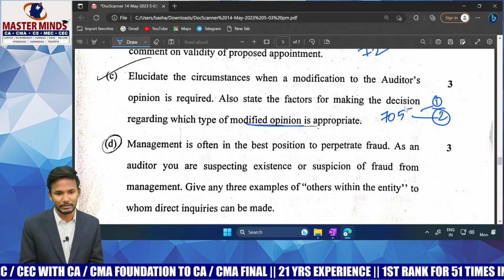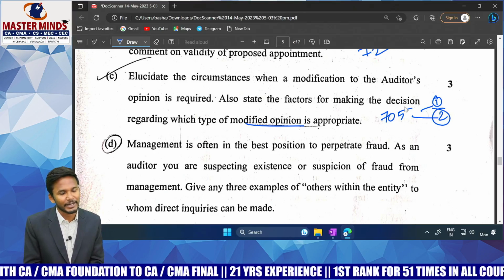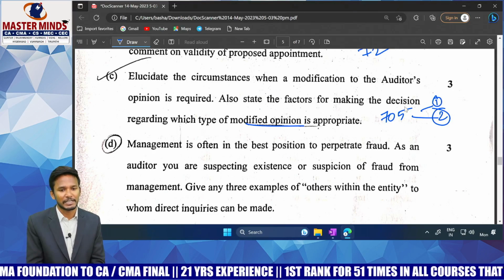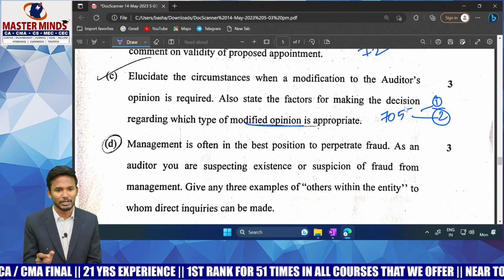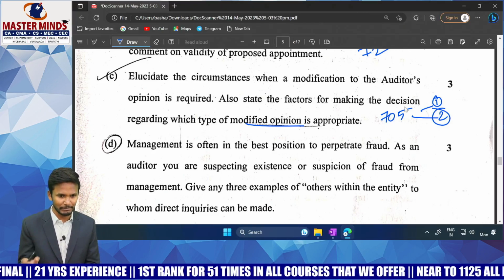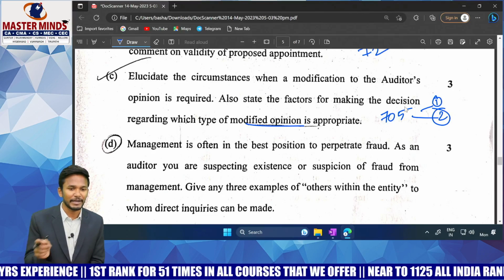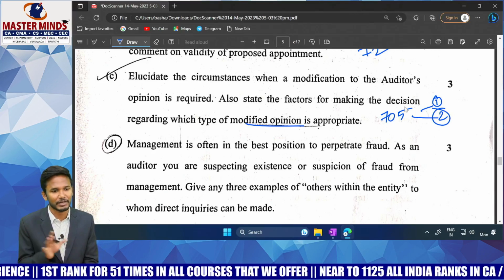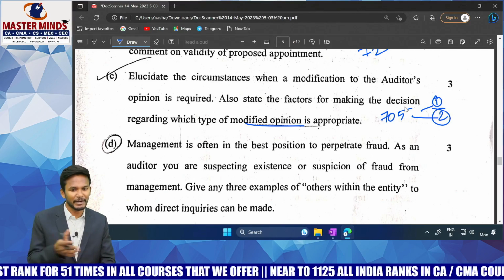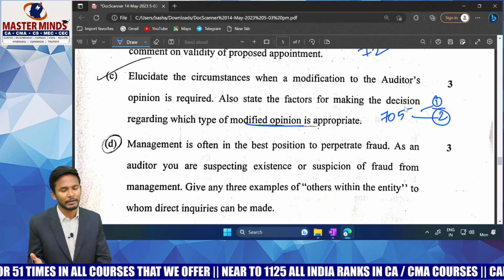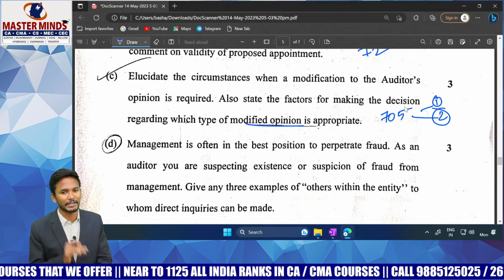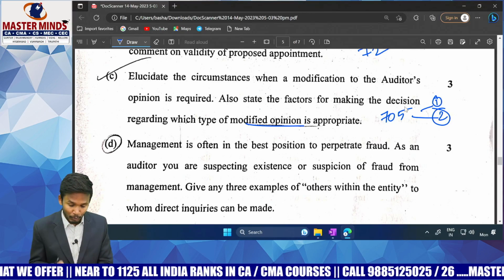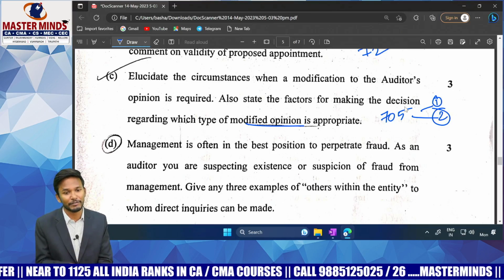Okay, what is the point, sir? You will go for a modified opinion when the auditor is not satisfied, when objectives are not met. What's the objective? The auditor has to obtain reasonable assurance whether financial statements are free from material misstatements and are prepared in all material aspects as per the applicable financial reporting framework. If this objective is met, I'll go for an unmodified opinion. If any of these objectives is not met, I'll go for a modified opinion. Those two points you can write here. Next. Okay, if you are going for modified, in that we again have 3 types of options.